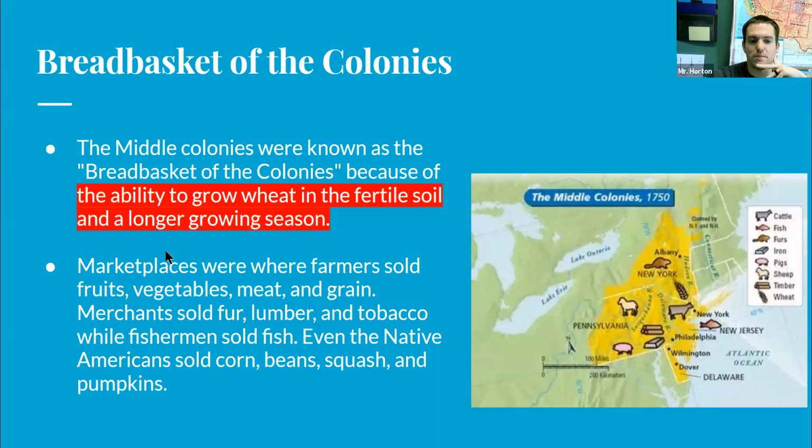And then a lot of the time, the marketplaces became the center point of the Middle Colonies. The marketplaces were where farmers sold fruits, vegetables, meat, and grain, and merchants sold fur, lumber, and tobacco, while fishermen sold fish. Even the Native Americans would come to the markets and sell corn, beans, squash, and pumpkins. So these are all the reasons why the Middle Colonies were important and showed a lot of diversity as well. They were known as the breadbasket of the colonies because of their ability to grow wheat in the fertile soil and have a longer growing season.